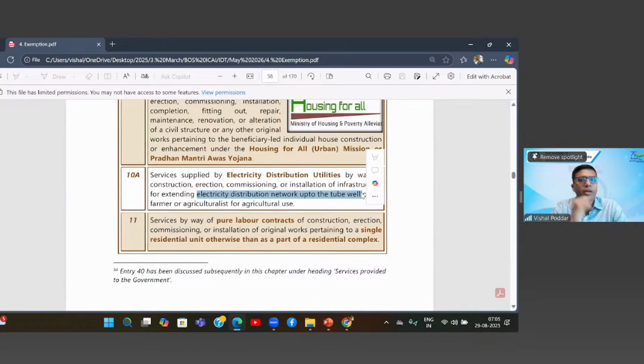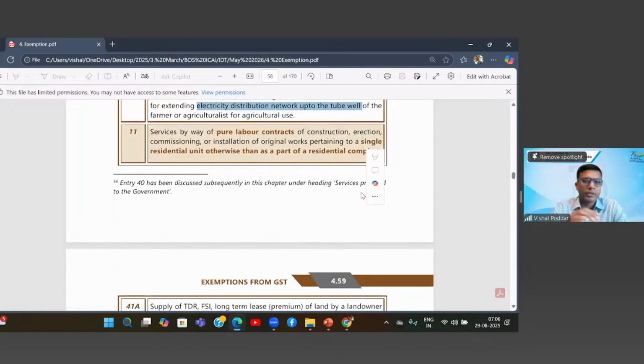Now, for bringing that electricity line, you have to create that entire network, which will be those poles which have to be erected by fixing them in the ground using all the cement, etc., to fix it in the ground. And then through those poles, the electricity wires would be drawn up to your farm. This entire construction, whenever the electricity company will do, they will put you a charge for getting this construction. Either they will ask you to do this construction, but generally they do it themselves so that it is of the requisite standard. So whatever is the charges, that is what is exempt.